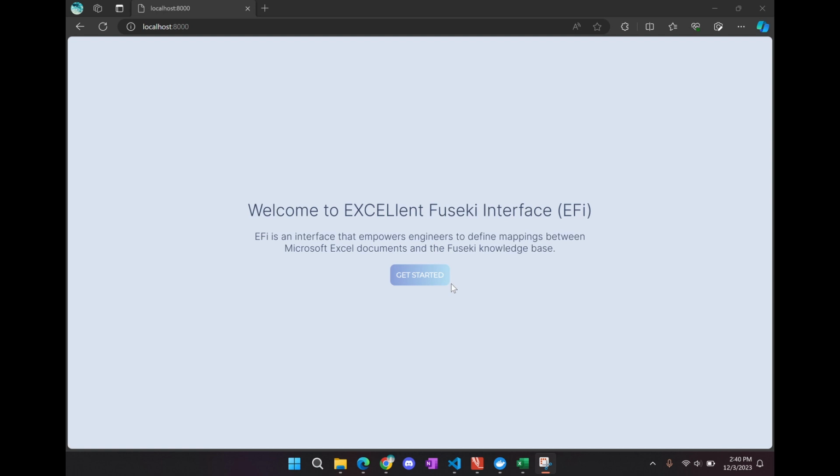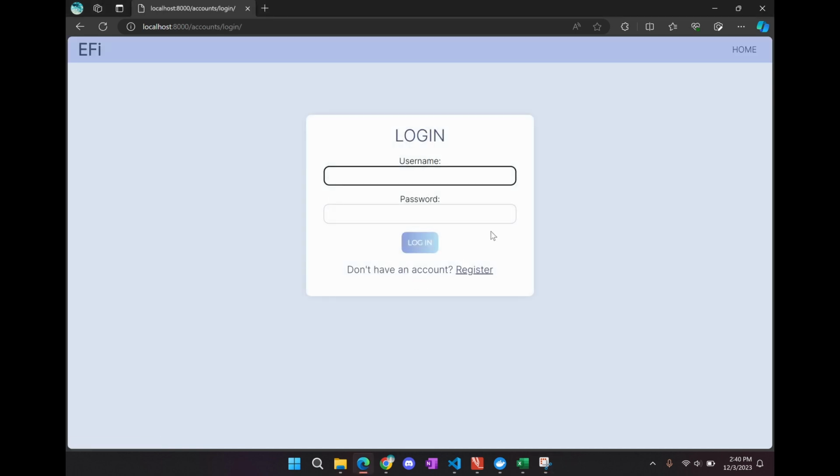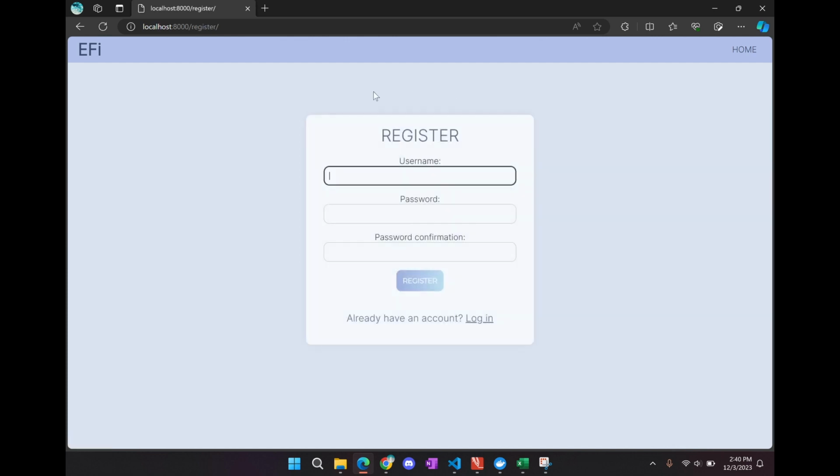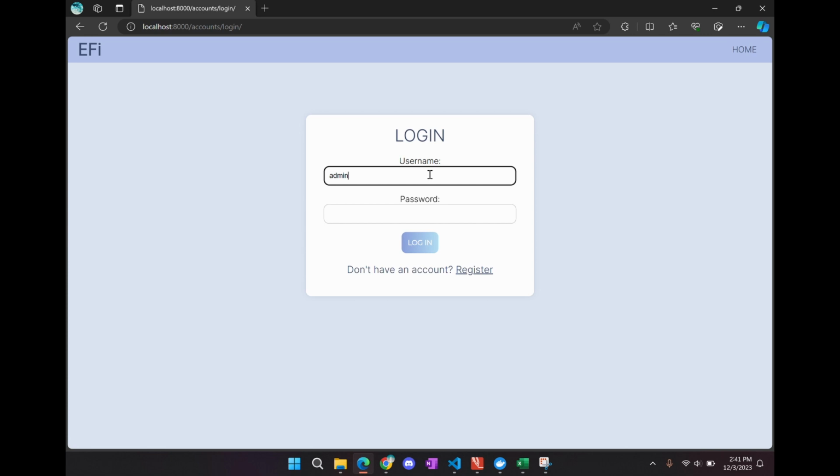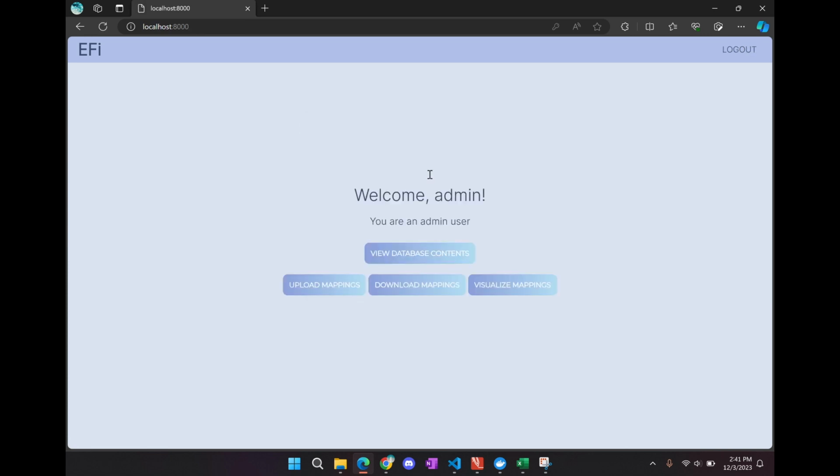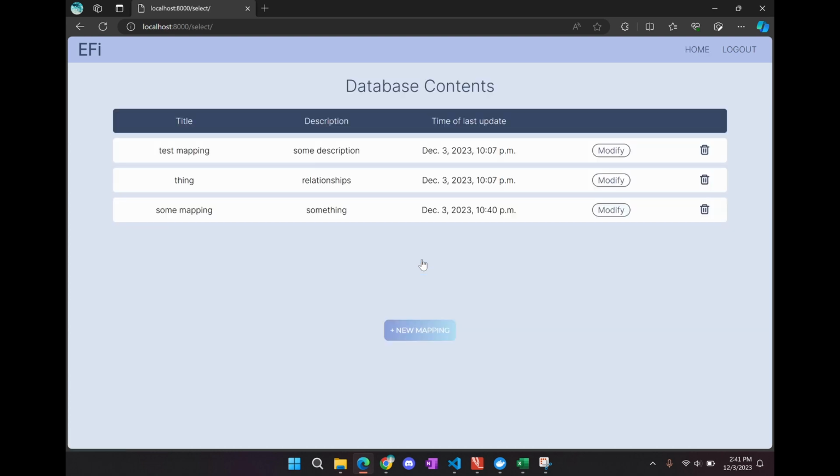This is a demo of our application. First, the user sees this welcome page where they can click Get Started to sign in, or they can register for an account here. So we'll first demo what an admin user can access. If we log in as an admin, we get to this page where the admin can view the mappings, and they can also create one here.